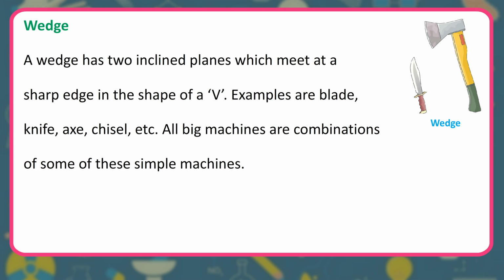Wedge. A wedge has two inclined planes which meet at a sharp edge in the shape of a V. Examples are blade, knife, axe, chisel, etc. All big machines are combinations of some of these simple machines.